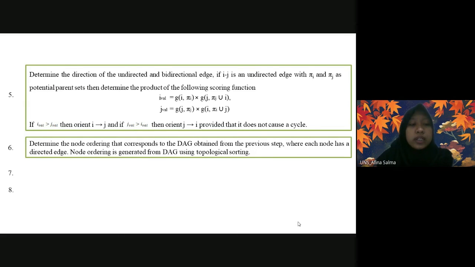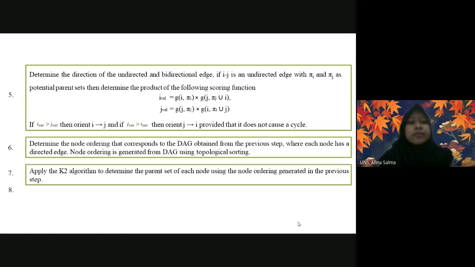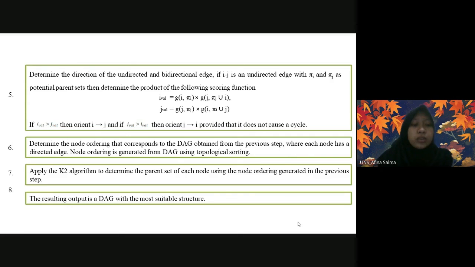Determine the node ordering that corresponds to the DAG obtained from the previous step, where each edge has a direction. Node ordering is derived from a DAG using topological sorting. Apply the K2 algorithm to determine the parent set of each node using the node ordering generated in the previous step. Last, the resulting output is a DAG with the most suitable structure.